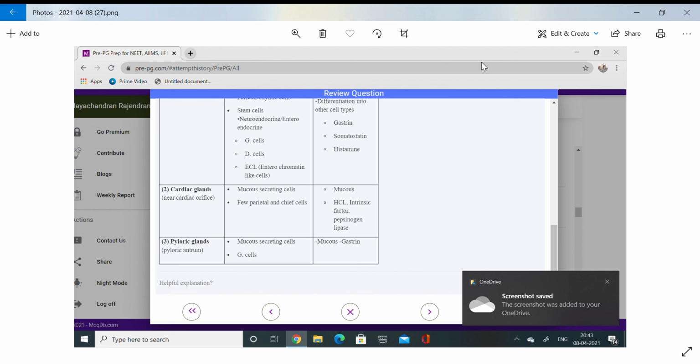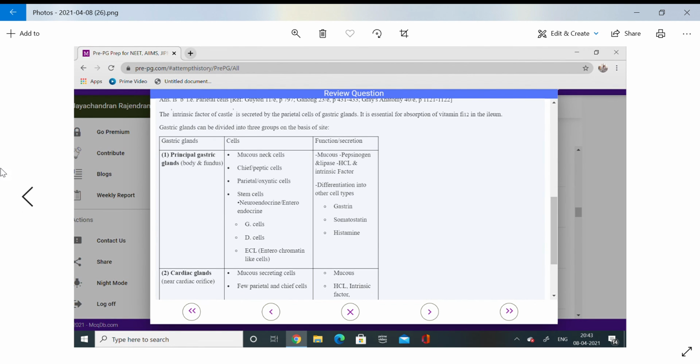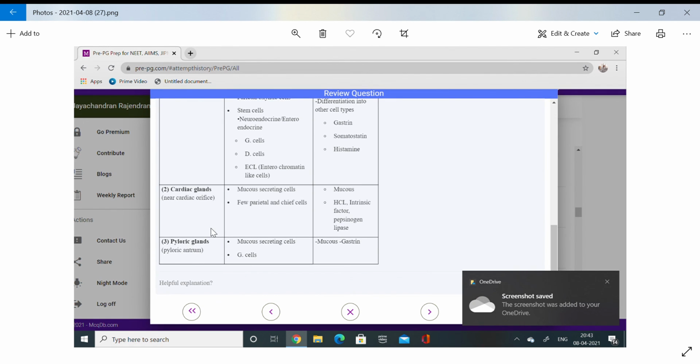In the pyloric part, you can see mucus secreting cells and G cells. Along with mucus secreting cells, you don't have the parietal and chief cells, but you have the G cells, which are enteroendocrine and produce gastrin. So this is the pyloric antrum. So three glands are there: gastric glands, cardiac glands, and pyloric glands. What are the cells? Mucus secreting cells, chief cells, parietal cells, and enteroendocrine cells. Here you have only mucous neck, chief and parietal cells. Here in the pyloric antrum you have mucus secreting cells and G cells.